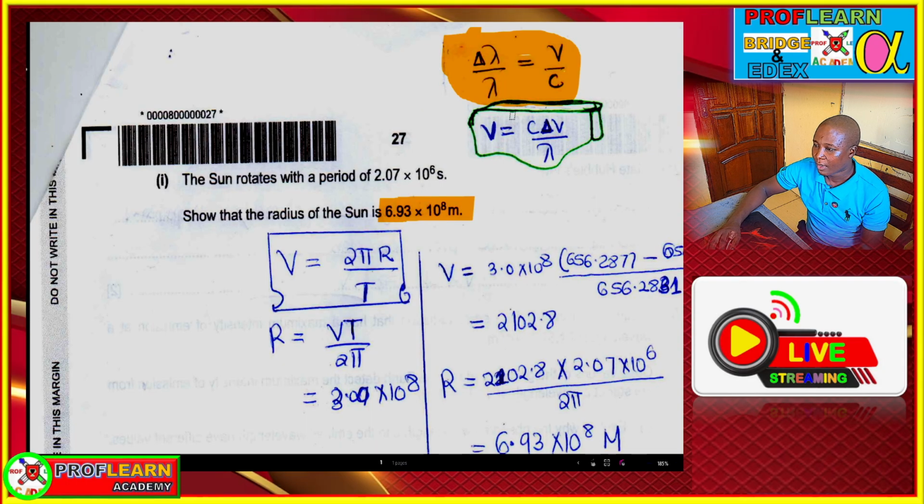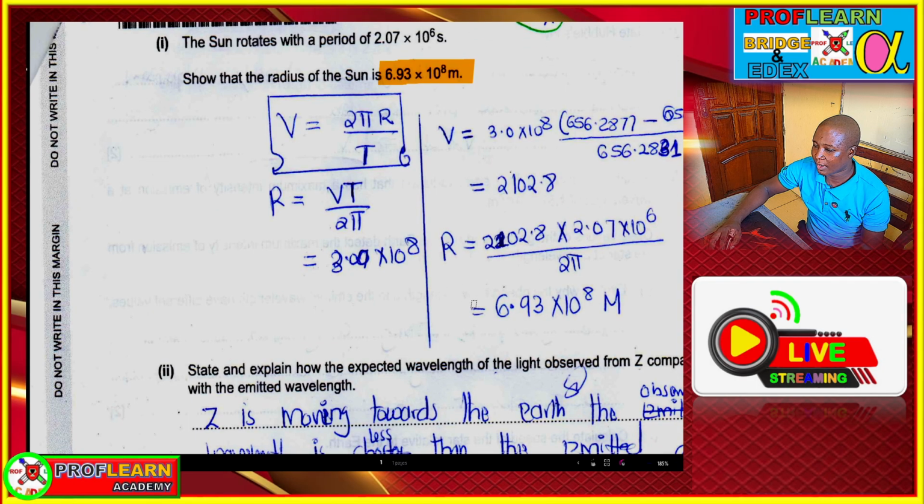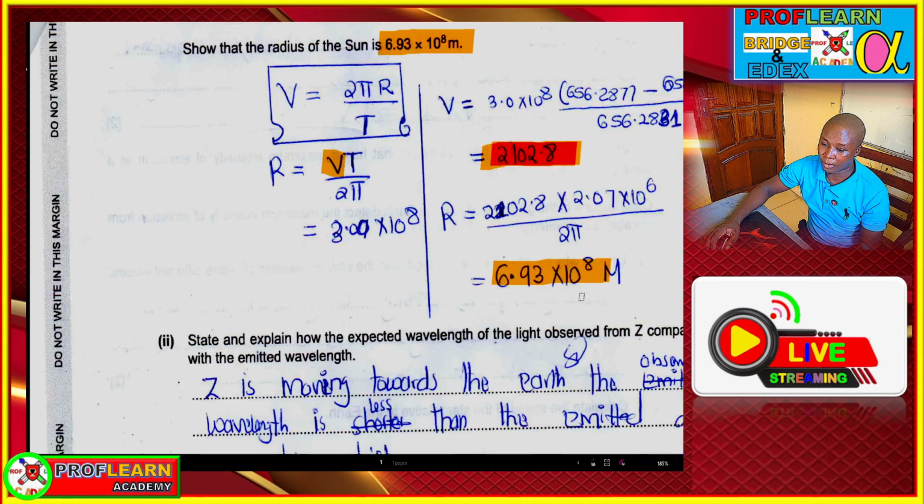So you say that change in wavelength over wavelength is equal to the speed at which it's spinning over the speed of light. And that is exactly what I did here in order to get the speed at which it's spinning to be 2102.8. So once you have done that, you can use that speed together with the period and 2 pi, and the radius now is going to be 6.93 times 10 raised to power 8.